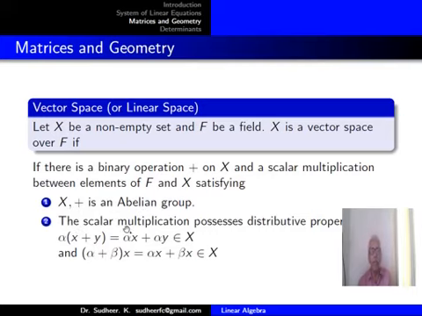The scalar multiplication possesses distributive properties: alpha times (x plus y) equals alpha x plus alpha y, an element of X, and alpha plus beta times x equals alpha x plus beta x, and that also is in X. So if these conditions are satisfied, you say X is a vector space over the field F.